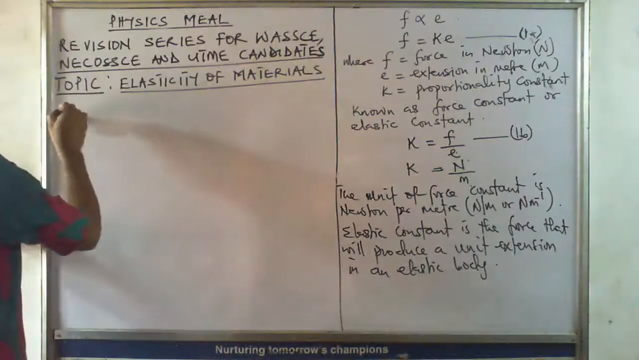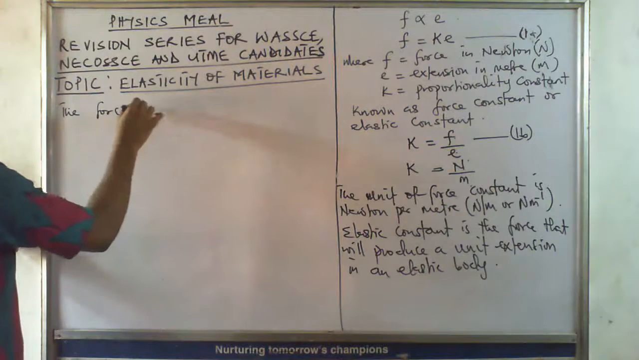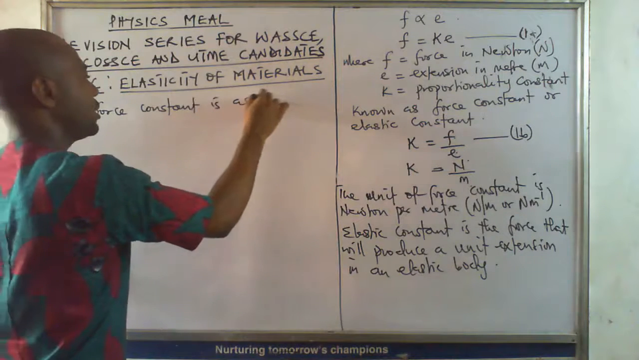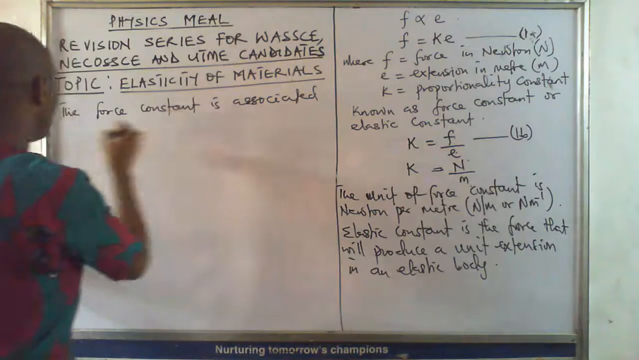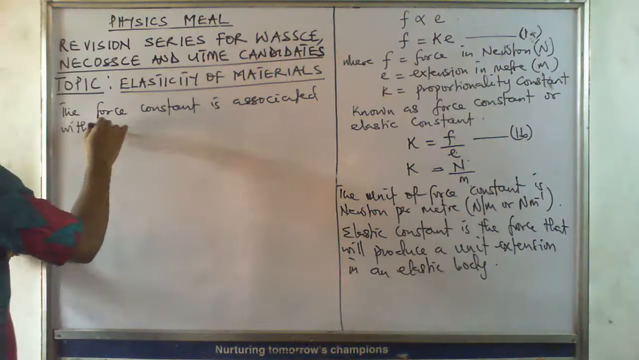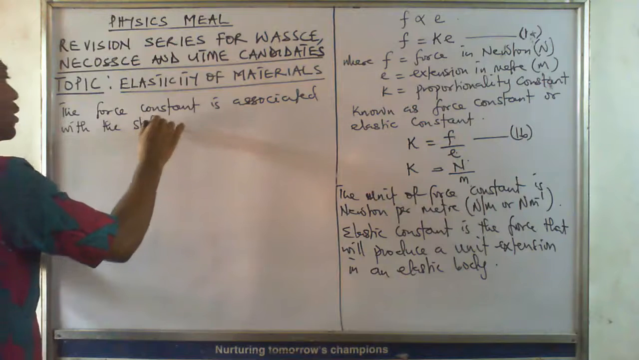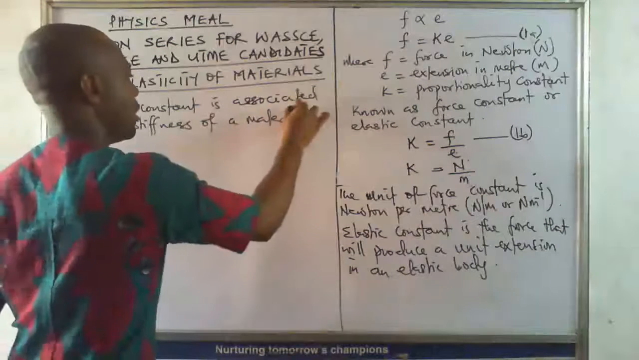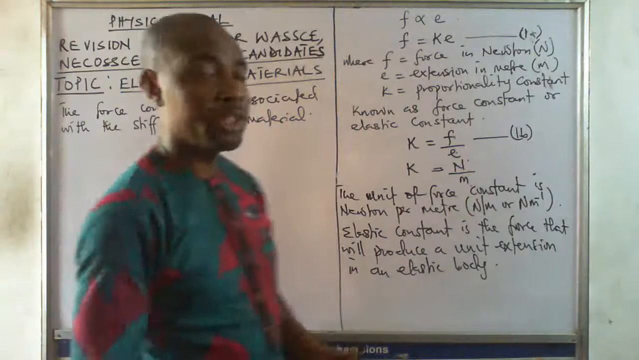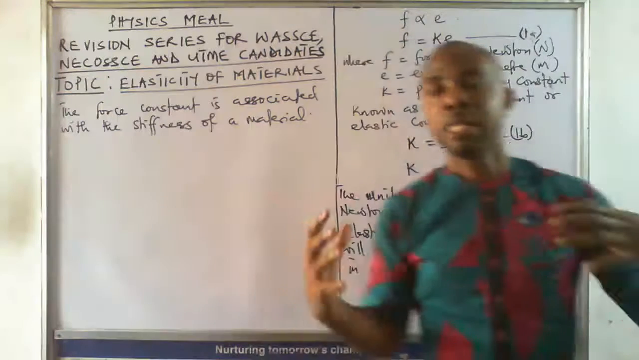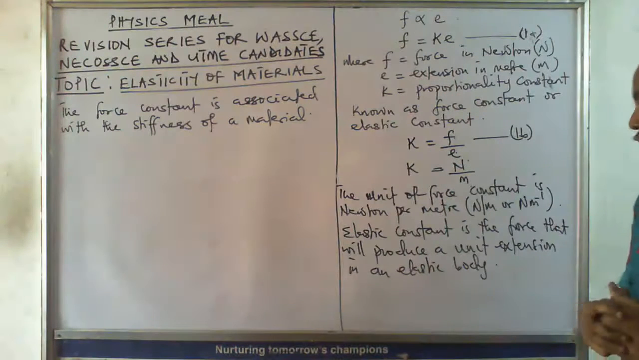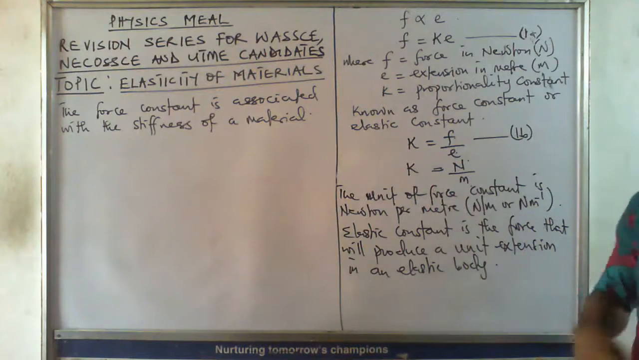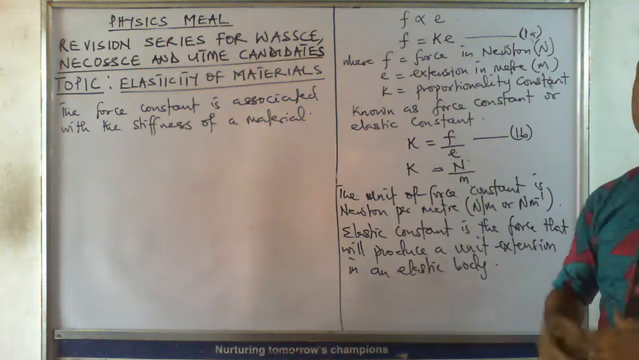The force constant is associated with the stiffness of materials. Now, we have said a few things about the force constant. We have said that the unit of force constant is Newton per meter. We have also said that the elastic constant or force constant